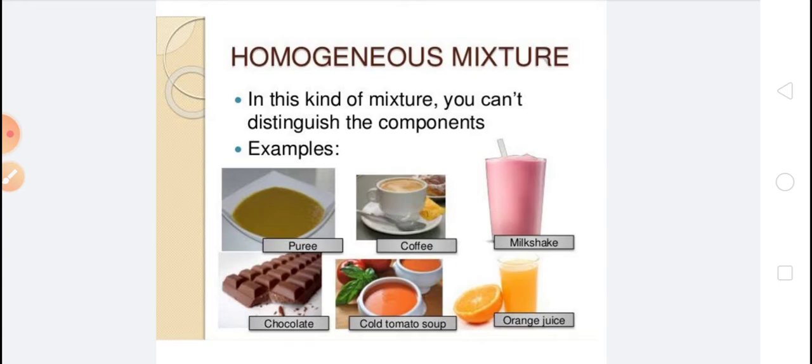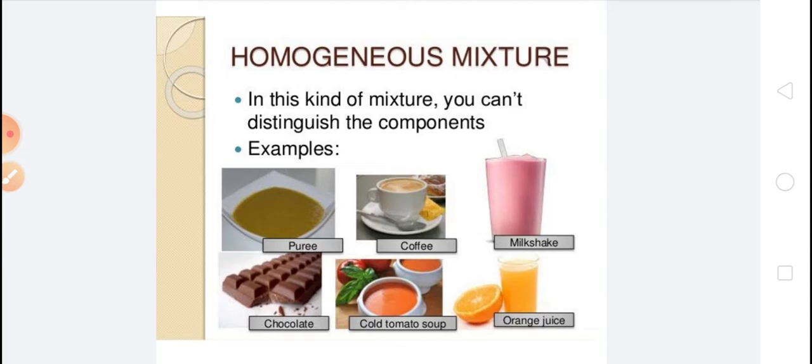If you dissolve salt in water, the molecules of salt and water are evenly spread, forming a homogeneous mixture. Here you can see some more examples of homogeneous mixtures: puree, coffee, milkshake, chocolate, cold drink, and orange juice.